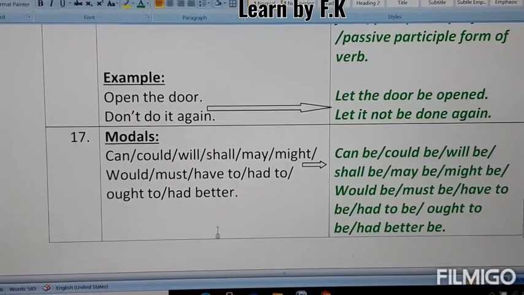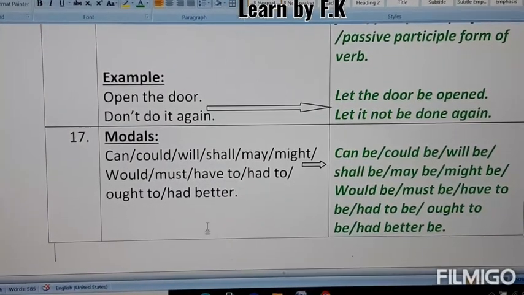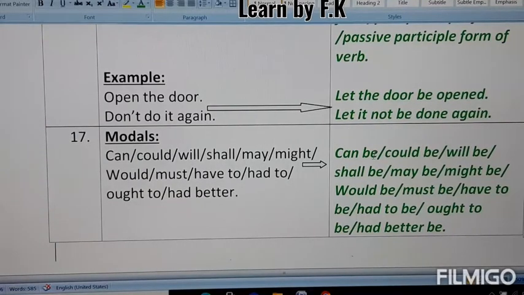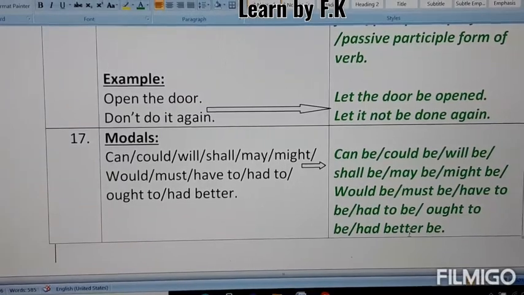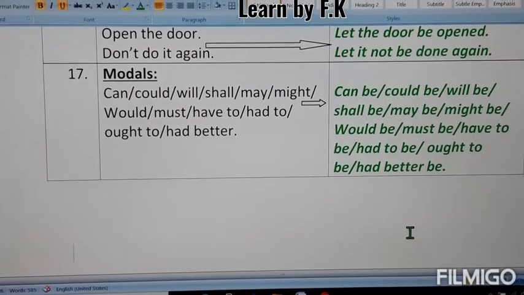In this case, you have to change these into these forms: can to can be; could to could be; will to will be; shall to shall be; may to may be; might to might be; would to would be; must to must be; have to to have to be; had to to had to be; ought to to ought to be; had better to had better be. Now these are the modal verbs.